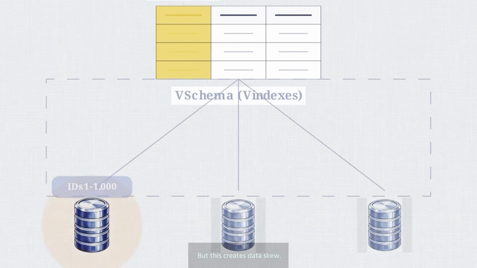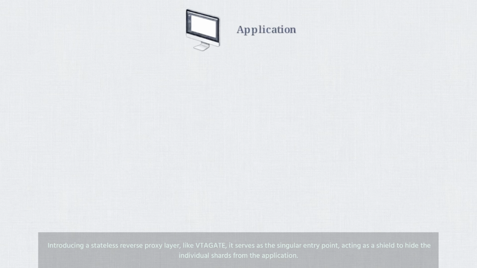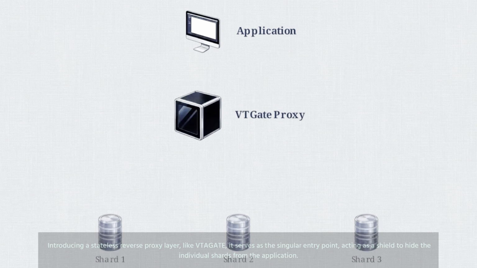The application codebase simply cannot, and should not, maintain a map of this complex, ever-changing underlying shard topology. Introducing a stateless reverse proxy layer, like VTGate, it serves as the singular entry point, acting as a shield to hide the individual shards from the application. When the proxy intercepts the SQL query string, it converts the text into a branching abstract syntax tree. Cross-referencing this against the VSchema, it determines the precise physical routing required to locate the data.